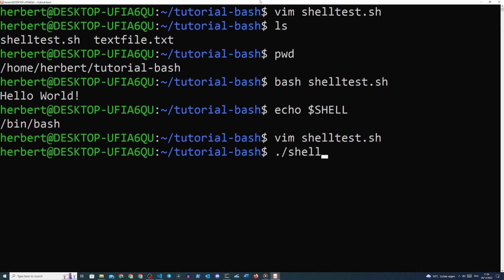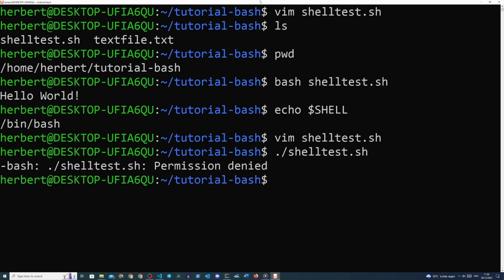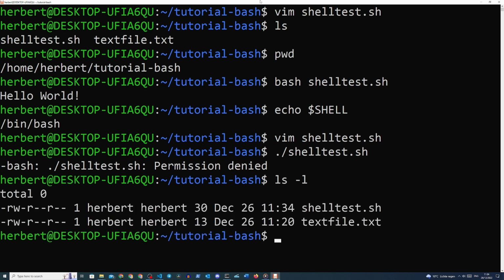./shelltest.sh. But we will see that permission is denied and we need to give the file permission to be executed. This is because in Linux, we need to give files permission to act as an executable file. Let's have a look at this. When we type in ls -l, which is the long format of the ls command, the -l is called a flag, another type of argument we give to the ls command. We are asking ls to provide the long format, which will display some more information about the files and directories. We can see in our permissions that we do not have executable permissions yet.